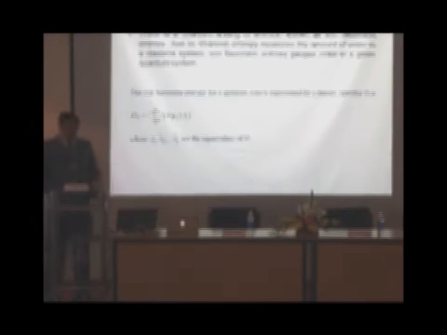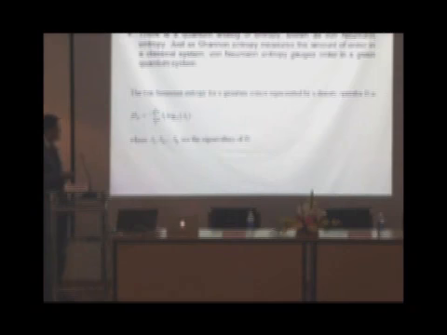Next, we come to quantum information. For quantum information, we have von Neumann entropy. So there is a quantum analog of entropy known as von Neumann entropy. Just as Shannon entropy measures the amount of order in a classical system, von Neumann entropy gauges order in a given quantum system. The von Neumann entropy for a quantum source represented by a density operator D is H_v equals minus sigma lambda_i log to the base 2 of lambda_i, where the lambdas are the eigenvalues of the density operator D.